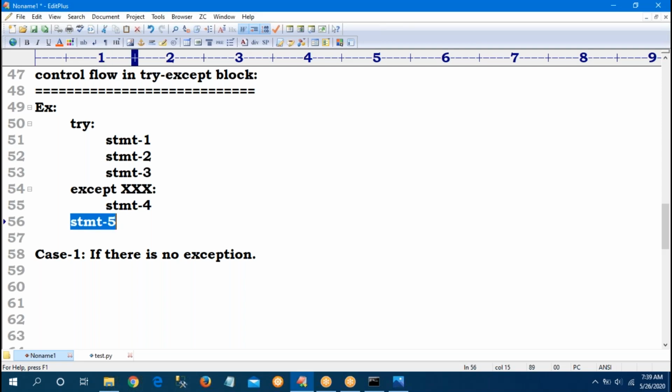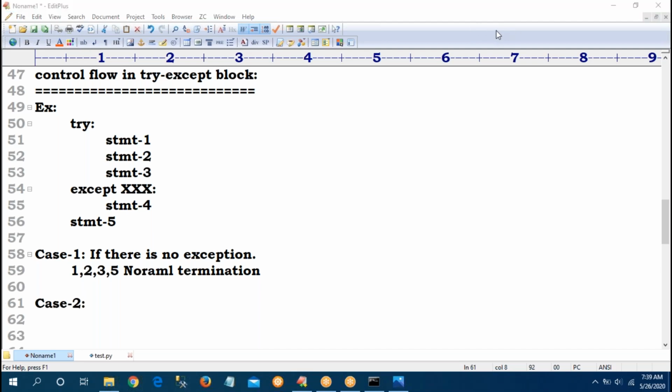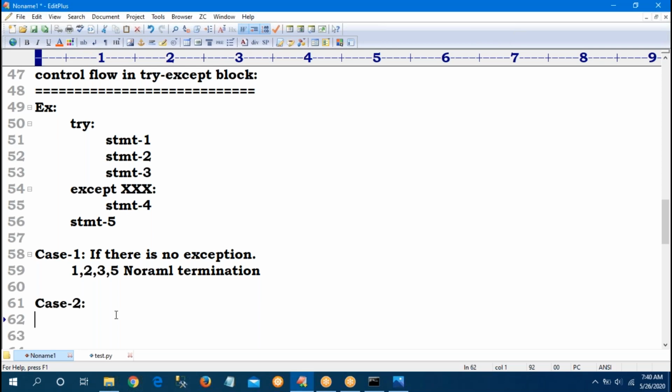Sir, what is statement 5? Statement 5 is the rest of the program. So no exception means not only the try block, statement 5 also will be executed. Remember: 1, 2, 3, 5, and it is called normal termination. Because of no exception, statements 1, 2, 3 are executed, it won't go to the except block, and statement 5 is executed directly.